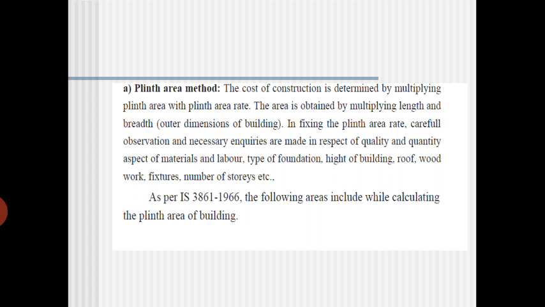In that IS code, they have given different kinds of tables: if the cement mortar is 1 is to 1, what will be the price; cement mortar 1 is to 3, and so on. But that is the 1996 version. They have revised it, and a 2002 version is now available online. So this is the plinth area method.